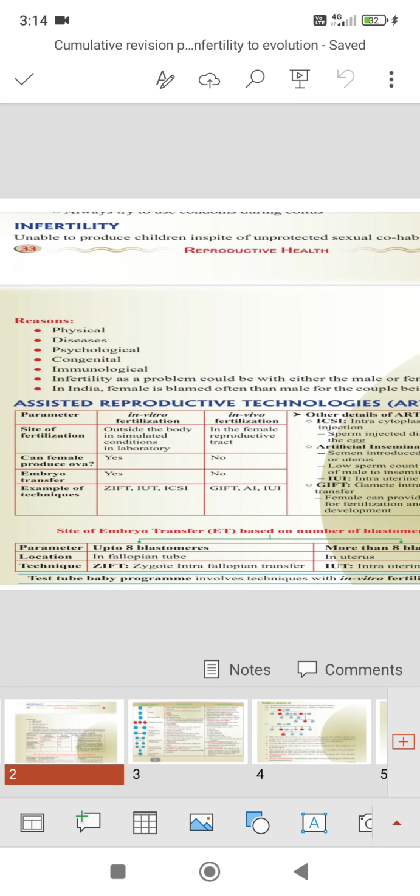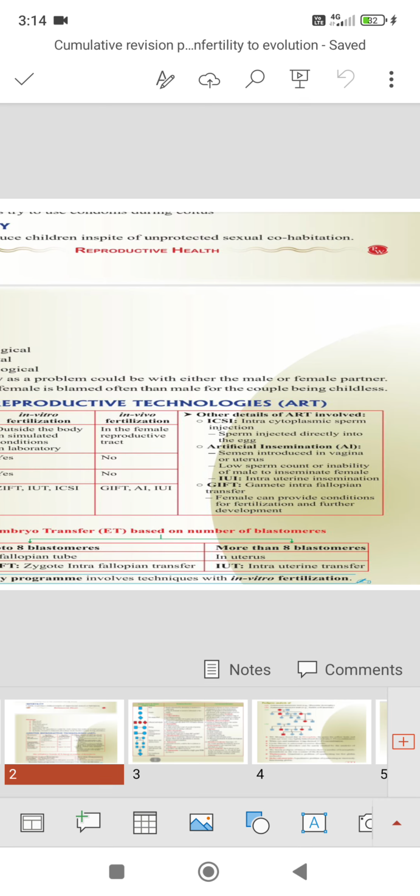Infertility is defined as a couple unable to produce children in spite of unprotected sexual cohabitation.